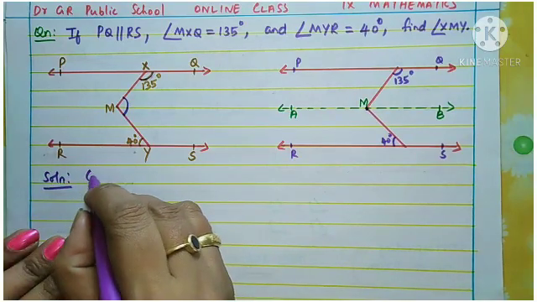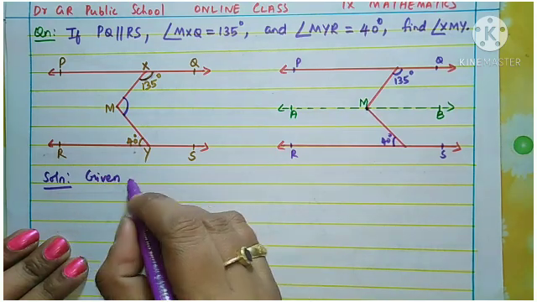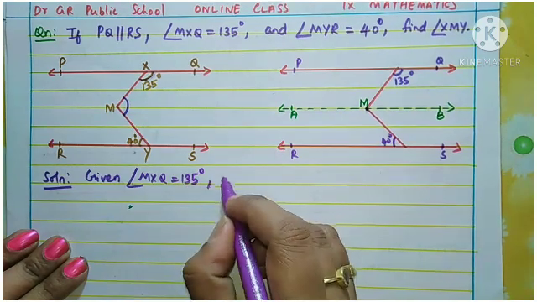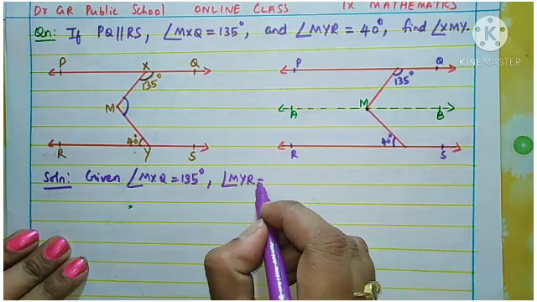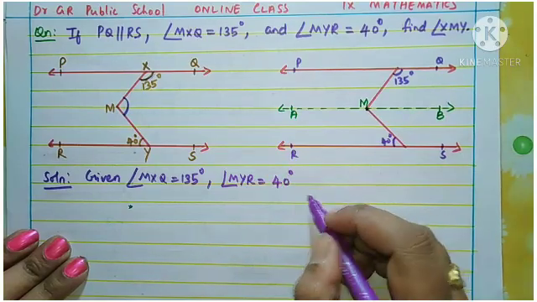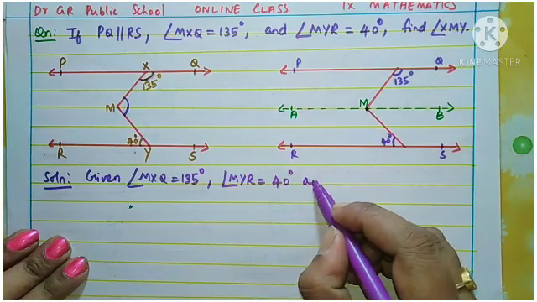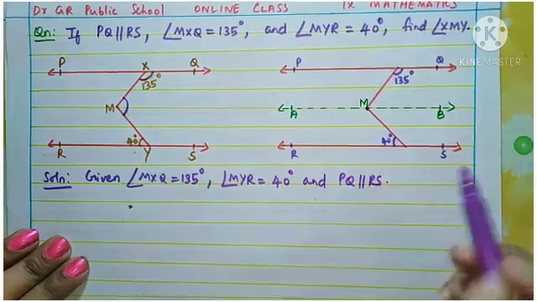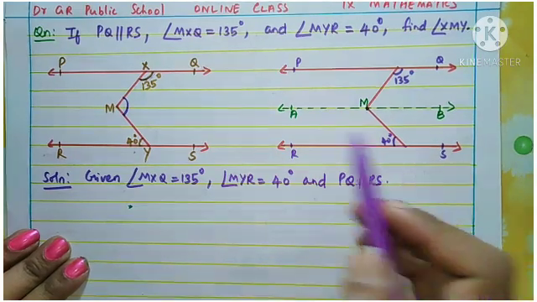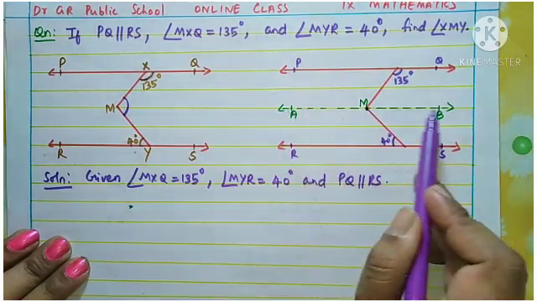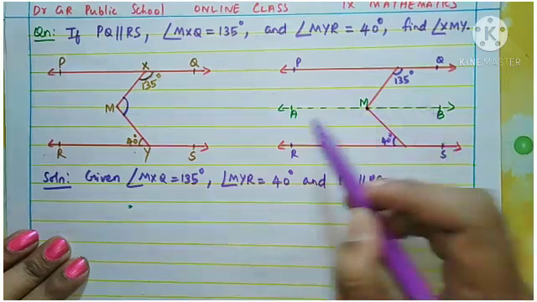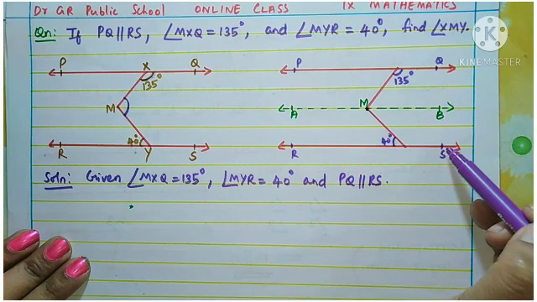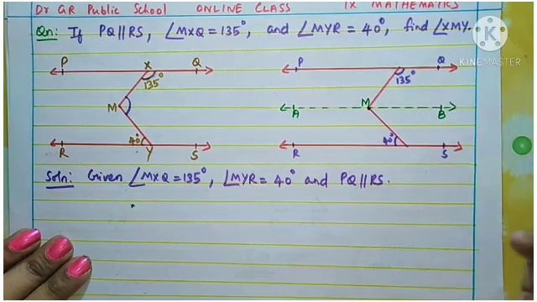Given: angle MXQ equal to 135 degrees, angle MYR equal to 40 degrees, and PQ parallel to RS. PQ parallel to RS is given, and if we construct a line AB through M, then AB parallel to PQ means AB is parallel to RS also, by applying the previous result.